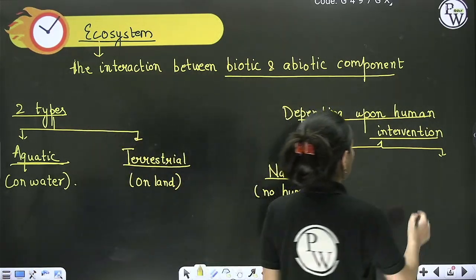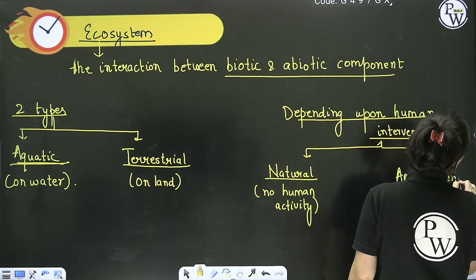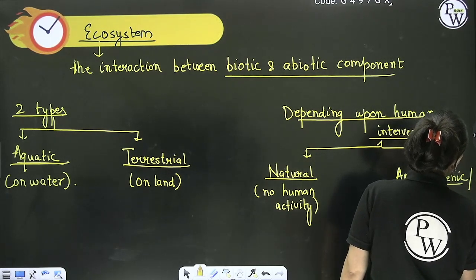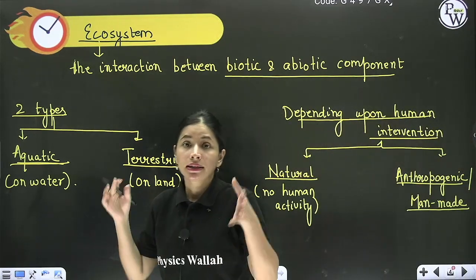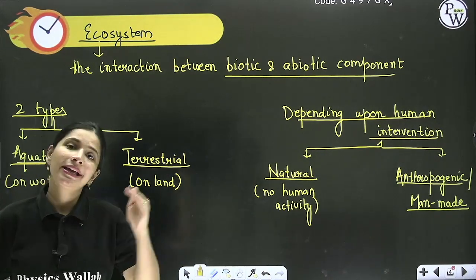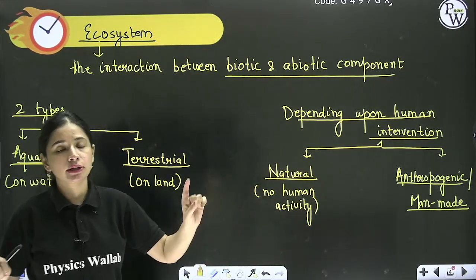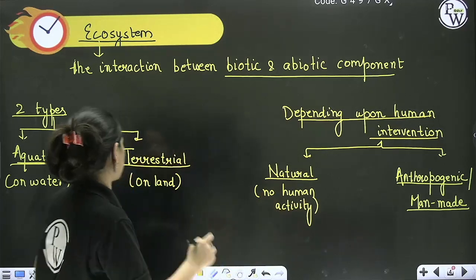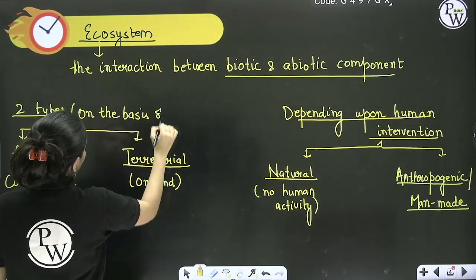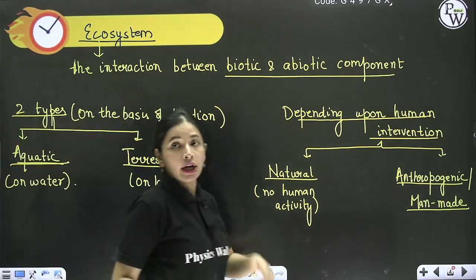On the other hand, beta, we have anthropogenic, also known as man-made ecosystem. The ecosystem actually which is created, run by man, and whatever thing is happening inside that ecosystem is the result of human activity. Got my point? So how many types of ecosystem you have seen? First, on the basis of location, so two types, and second is on the basis of human intervention.